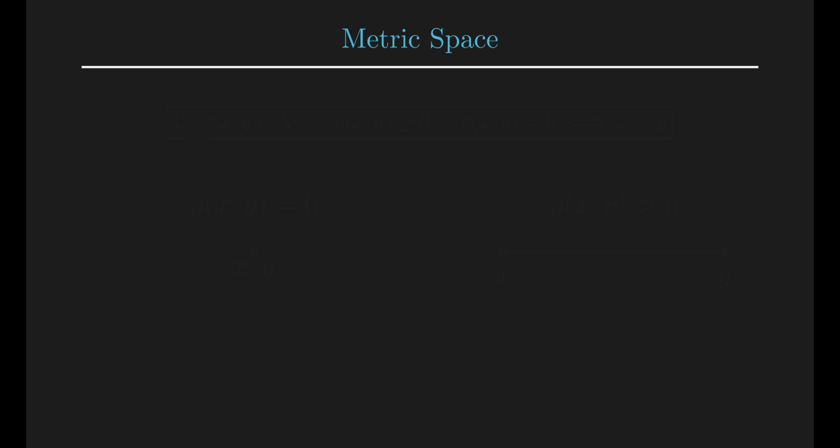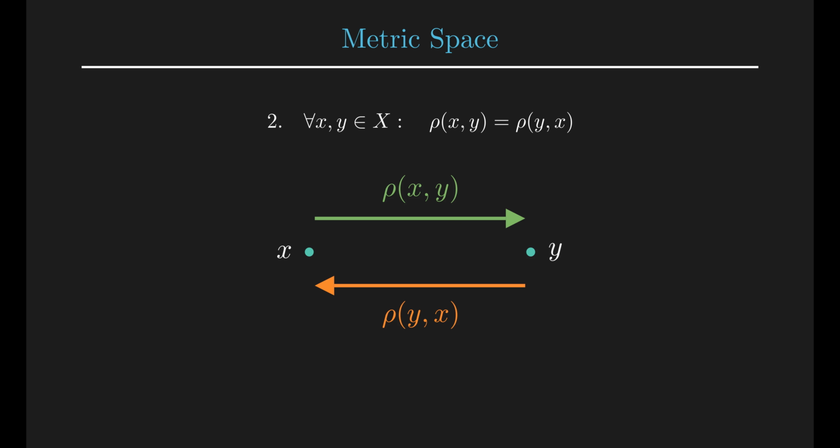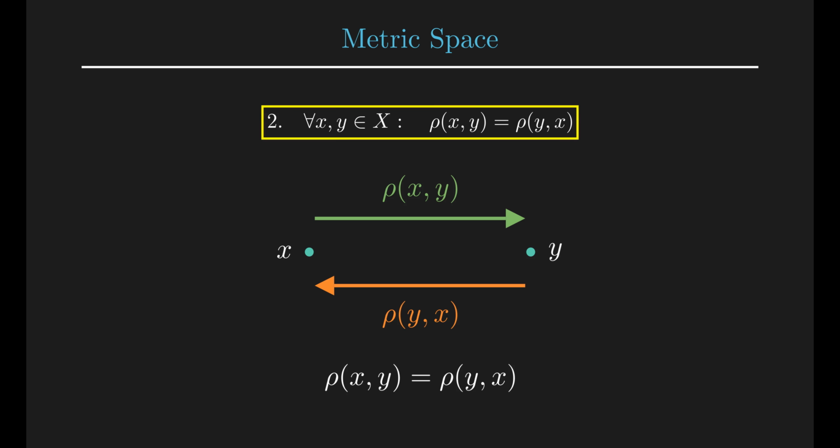Axiom 2. Symmetry. For any points X and Y, the distance from X to Y is the same as the distance from Y to X. Imagine two arrows. One arrow goes from X to Y. The other arrow goes from Y to X. Both arrows have the same length. This is the idea of symmetry.